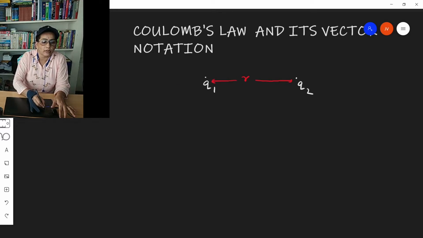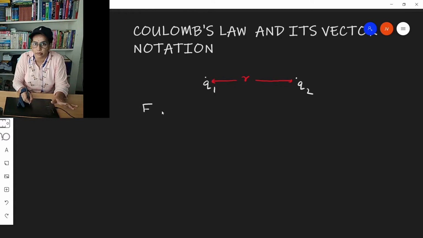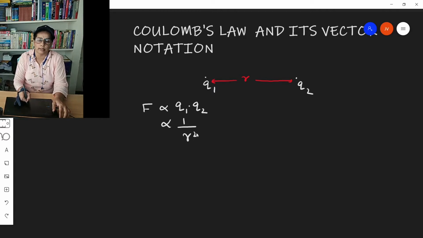then the electrostatic force of attraction or repulsion between these two electric charges, they may be both positive, both negative, or one positive and one negative, is directly proportional to the product of the electric charges and inversely proportional to the square of the distance of separation between the electric charges.